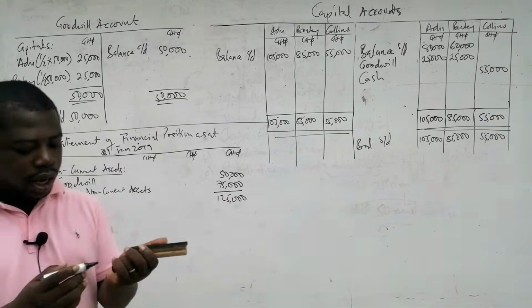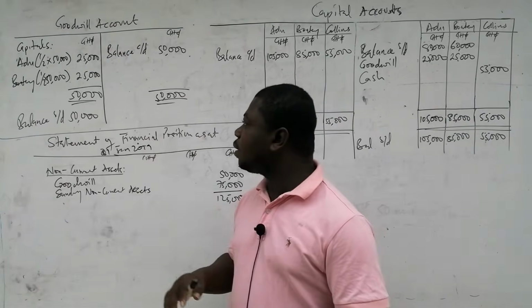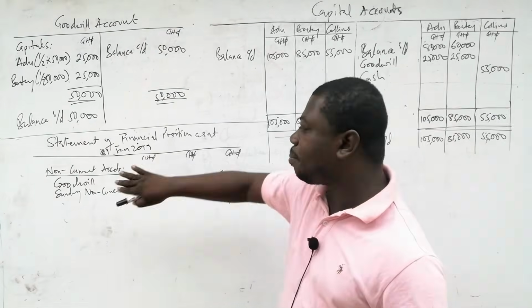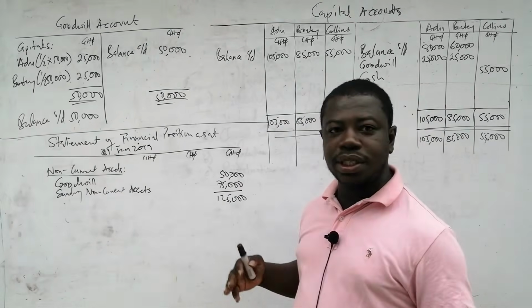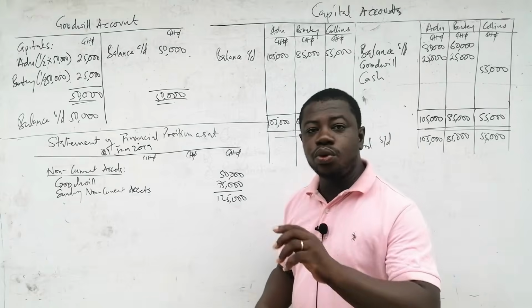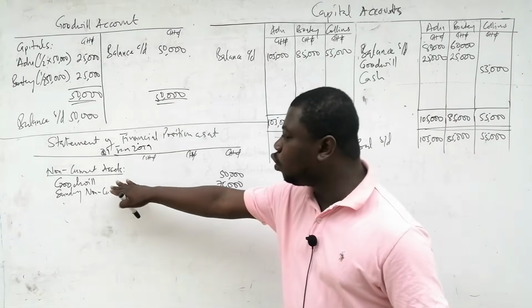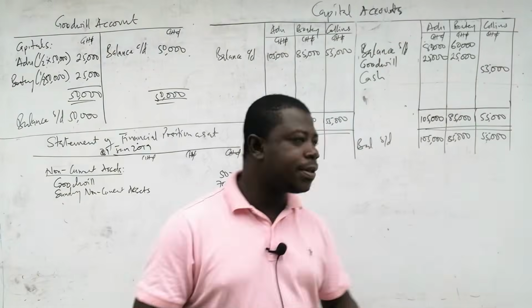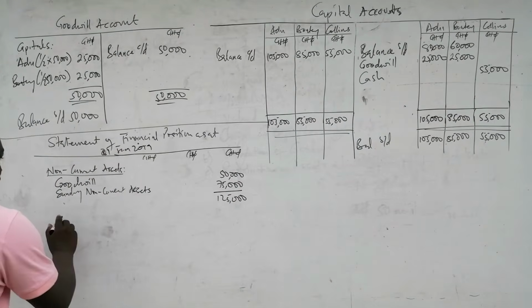And then we will move to our current assets. The reason why we said goodwill is to be maintained in the books is that it should appear in your statement of financial position. In the second scenario, where goodwill will not be maintained in the books, we are not going to show this in the statement of financial position. We are going to write it off. So that is the difference. And so we'll move to our current assets.